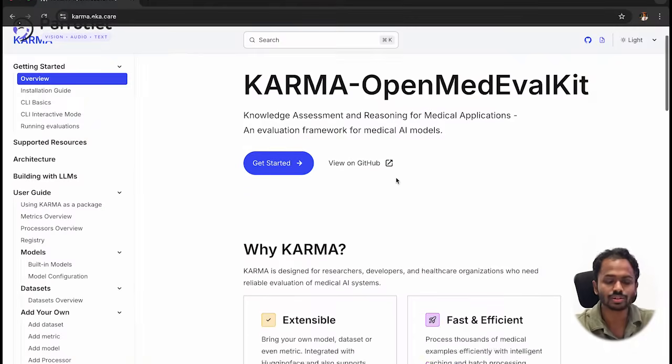While building medical AI at Eka, we have realized LLMs built on Western data struggle with Indian contexts. Primarily in the healthcare setting, they don't understand our accents in case of audio-speech recognition models, or the linguistic and colloquial nuances associated with our languages. That's why we have built KARMA-OpenMedEvalKit, the first open source framework designed specifically to evaluate medical AI in the Indian healthcare setting. This here is the documentation page for KARMA where we've detailed a lot of things.